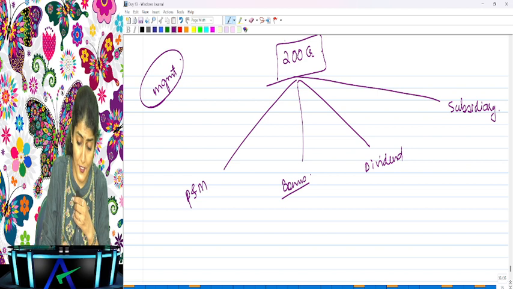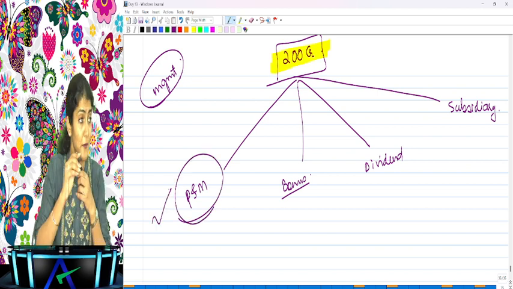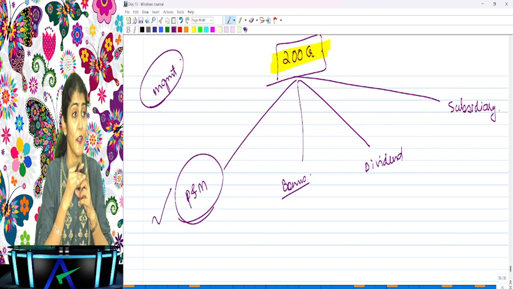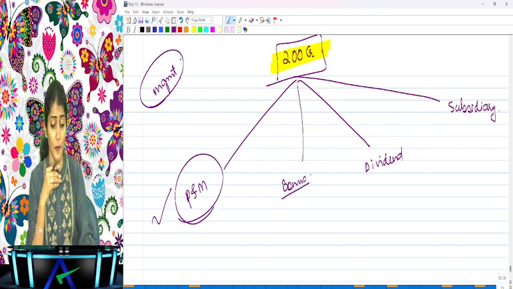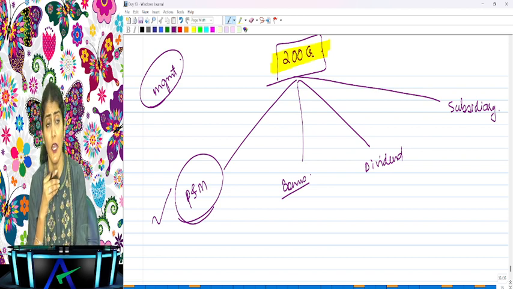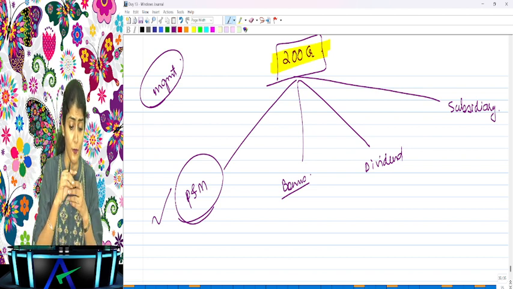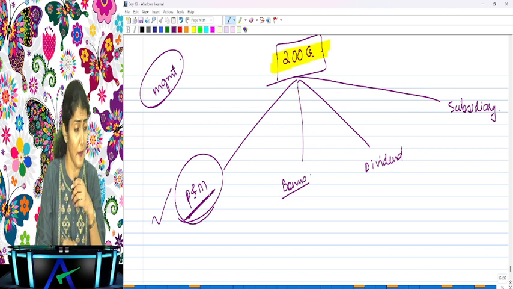And now management has decided that with these 200 crore, we will purchase new plant and machinery. So when the auditor went for the audit, he came to know that management, out of the 200 crore surplus funds, has purchased plant and machinery. So what do I have to do? Vouching and verification of the plant and machinery.